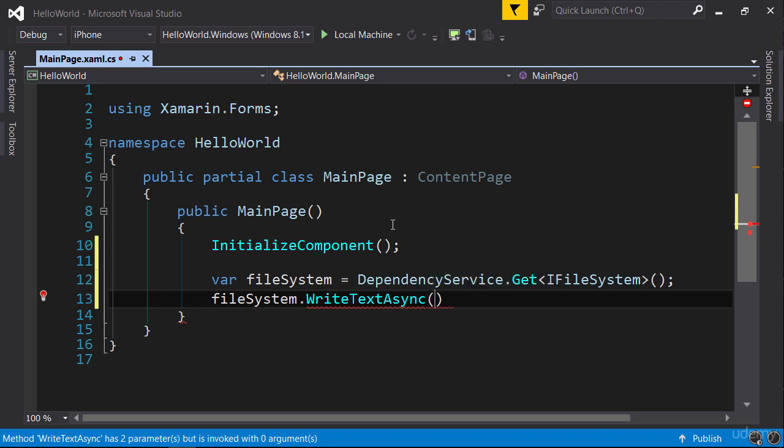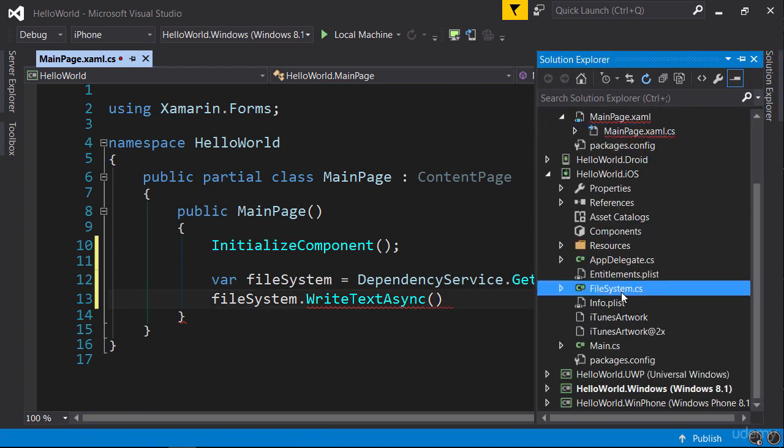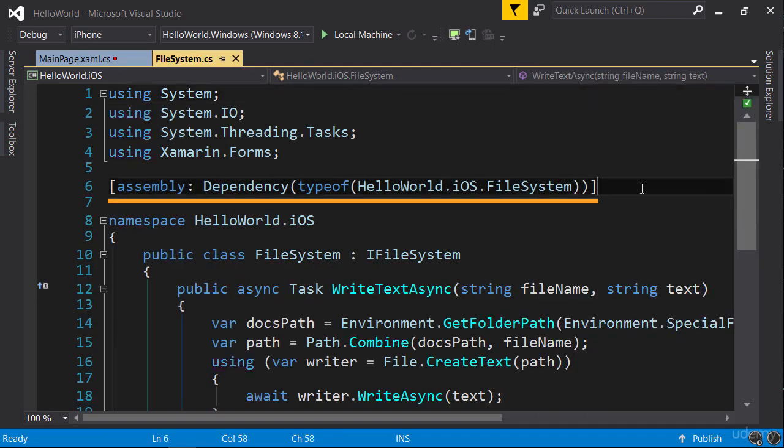Now, one last thing. In order for the dependency service to be able to find an implementation of iFileSystem, we need to register our implementations. So let's go back to one of these implementations. For example, the one in iOS. Look at this line here. We have this attribute assembly : dependency. Again, this is part of Xamarin. And this dependency attribute takes an argument, which is a type. So here we are passing type of helloworld.ios.filesystem. So this is the fully qualified name of this file system class in iOS project.